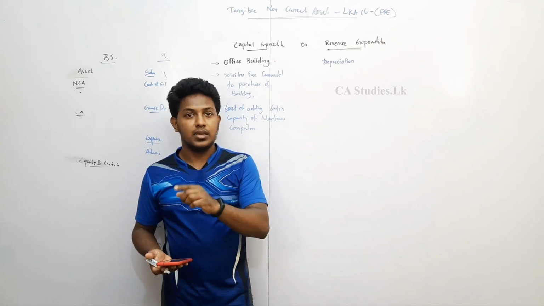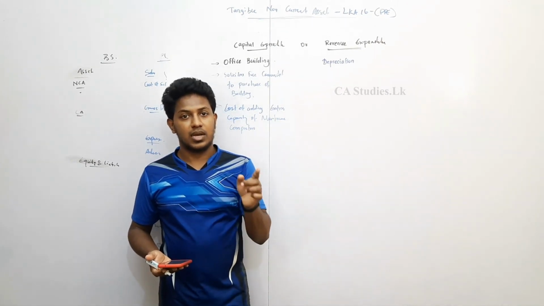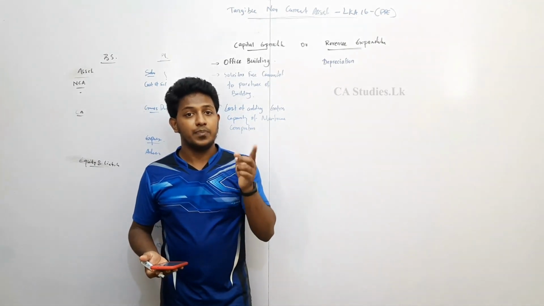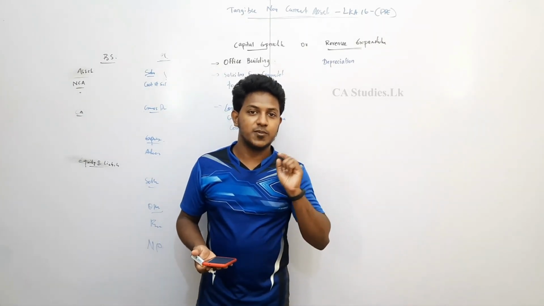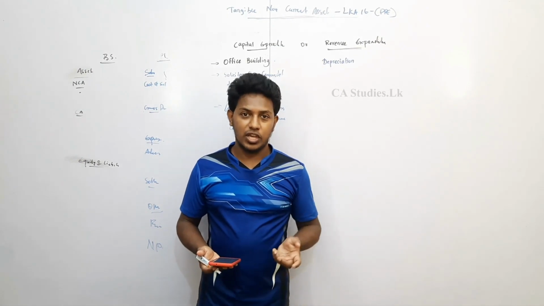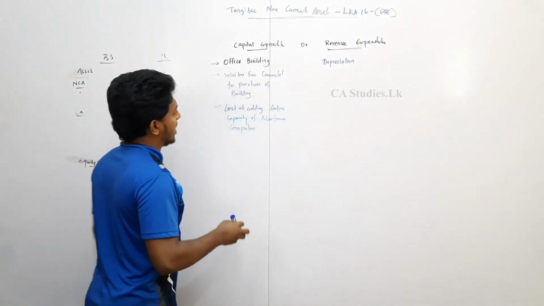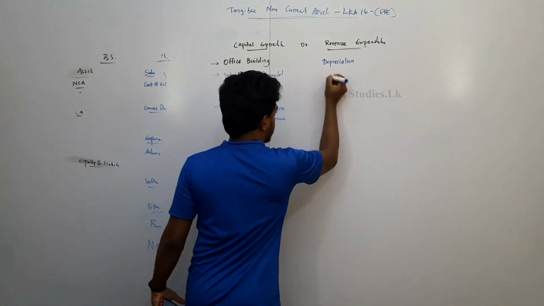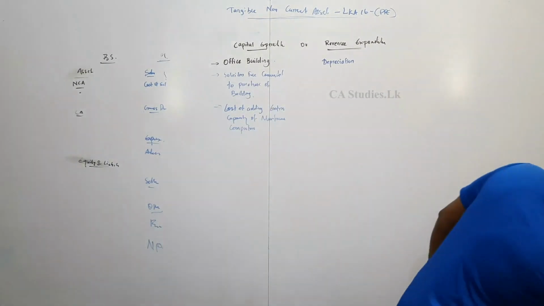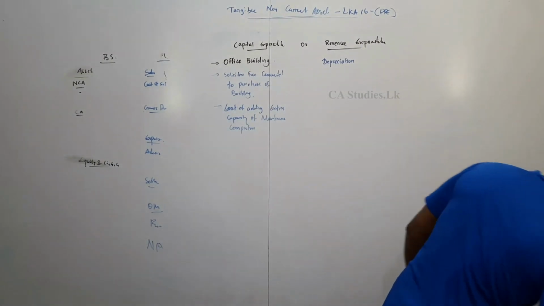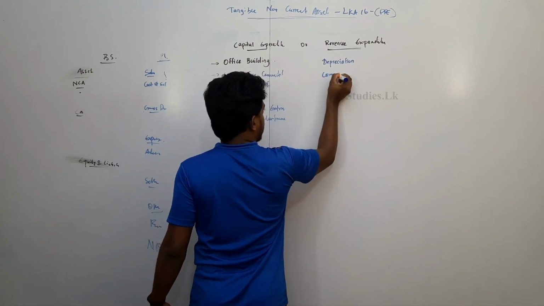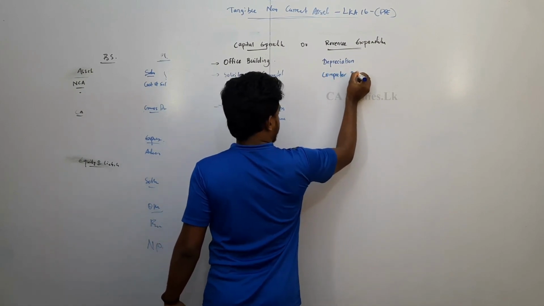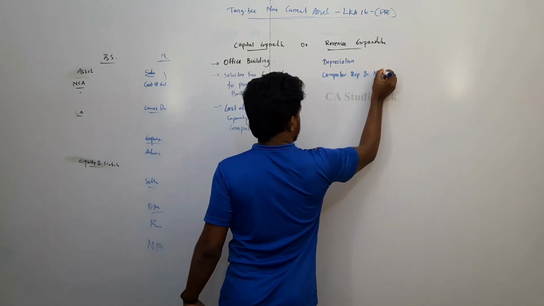It comes to the same level or the same capacity. Therefore, that expenditure cannot be recognized as an asset. So that expenditure is revenue expenditure. So computer repair and maintenance is revenue expenditure.